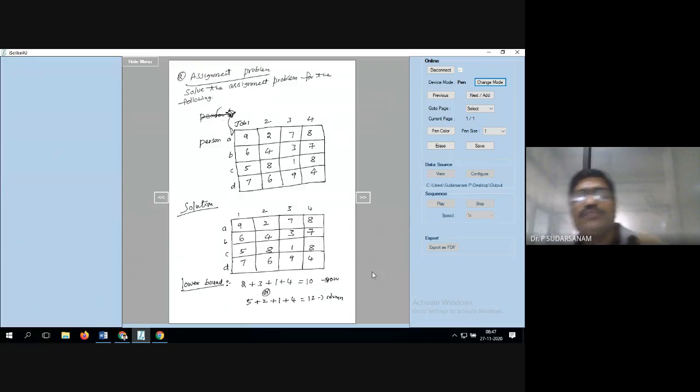So here we have calculated two values, one row wise and one column wise. Row wise, the minimum in the first row is 2, second row is 3, third row is 1, and fourth row is 4. That is 2 plus 3 plus 1 plus 4, equal to 10. The other way of solving: first column minimum is 5, second column minimum is 2, third column minimum is 1, and fourth column minimum is 4. You can go either way, but I will normally do row wise.